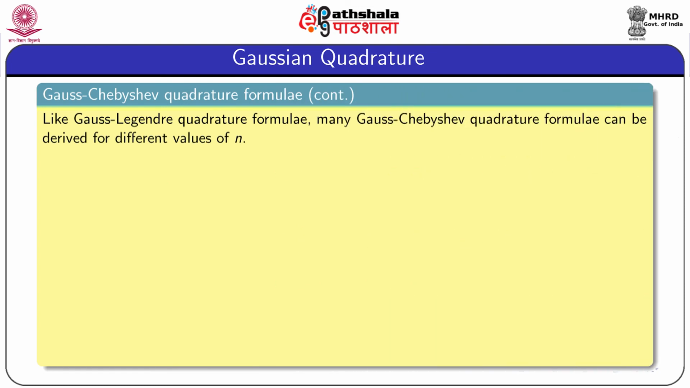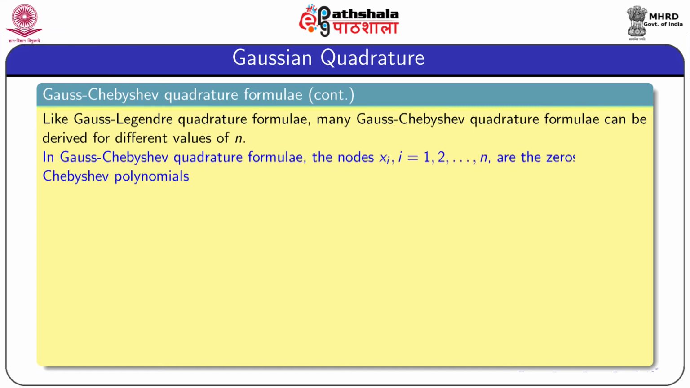Like the Gauss-Legendre quadrature formula, many Gauss-Chebyshev quadrature formulae can be derived for different values of n. For n equal to 1, we can derive the 1-point Gauss-Chebyshev quadrature formula. For n equal to 2, you can derive the 2-point Gauss-Chebyshev quadrature formula and so on. In the Gauss-Chebyshev quadrature formula, the nodes xi are the zeros of the Chebyshev polynomial.